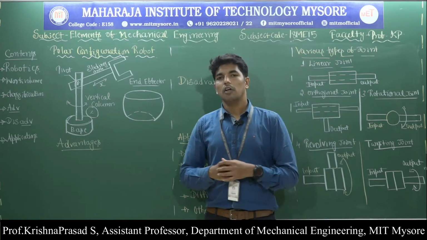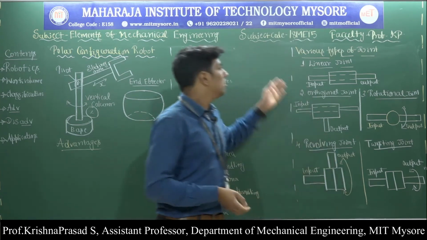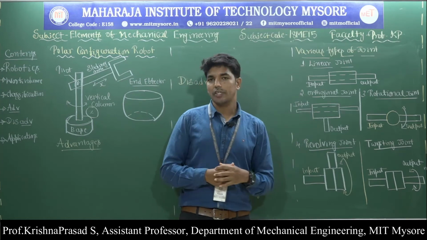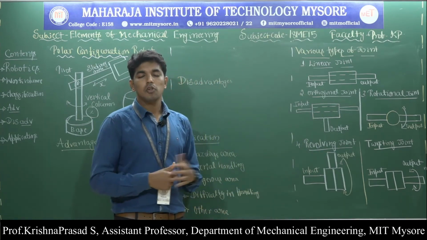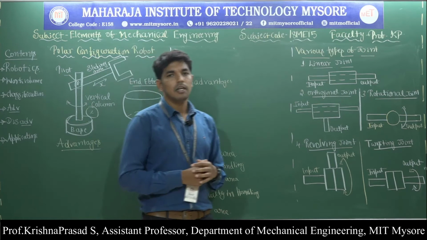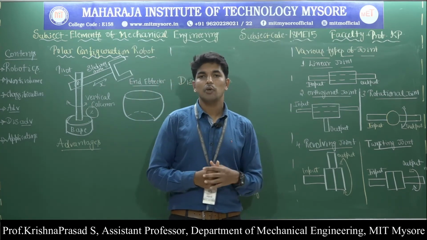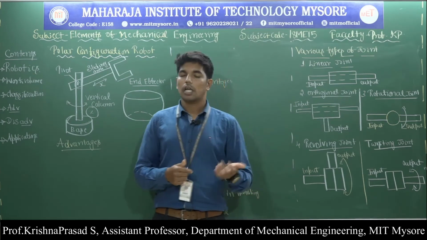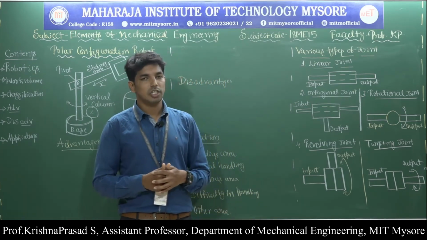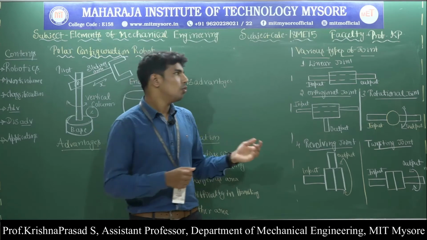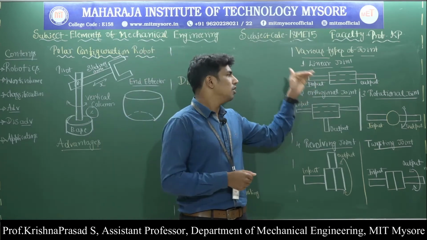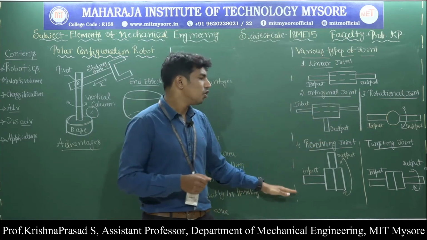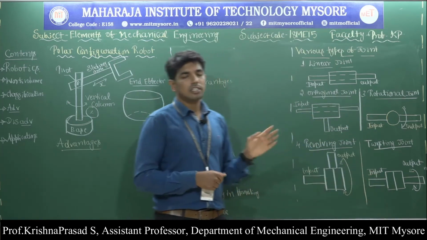Okay, then a very important thing is the various types of joints we are going to use in the robotic arm. We all know that the robotic arm is nothing but an industrial robot. It performs human-like characteristics, that means it has the capability to respond to sensory input, communication, interaction and decision making. And for that we classify the joints into 5 types: linear joint, orthogonal joint, rotational joint, revolving joint and twisting joint. That is very important.